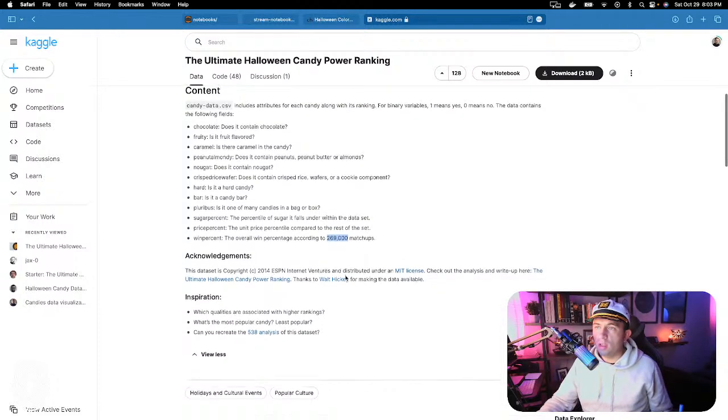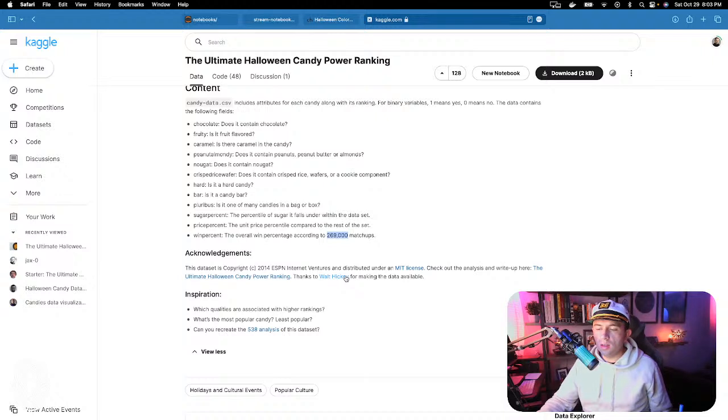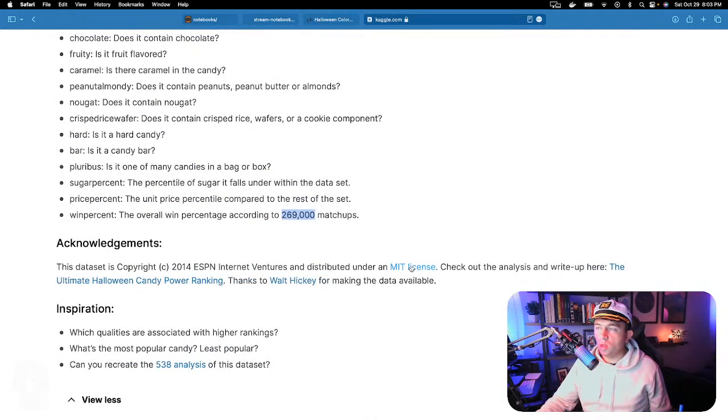I do want to note here, because it's the one thing I've tried to do but kind of forget to call out more often: whenever you work with data that you don't curate yourself, you need to be mindful of giving proper acknowledgement, and that you are allowed to use it. This particular data set is covered by an appropriate MIT license that says I am allowed to use it. I do just want to extend my gratitude again to 538 for putting together this data set. I genuinely do appreciate that.